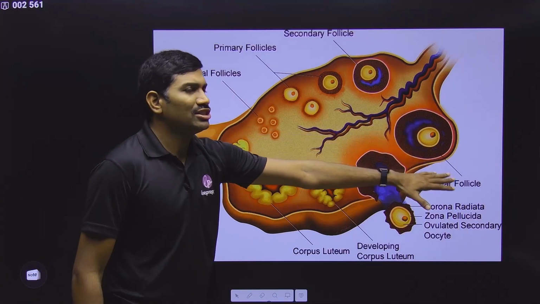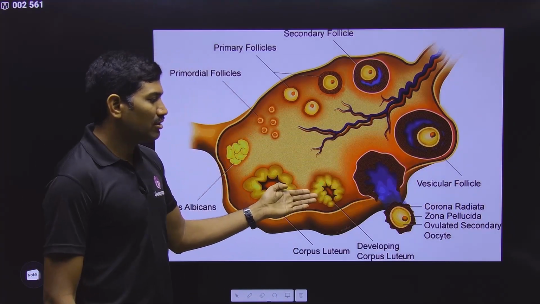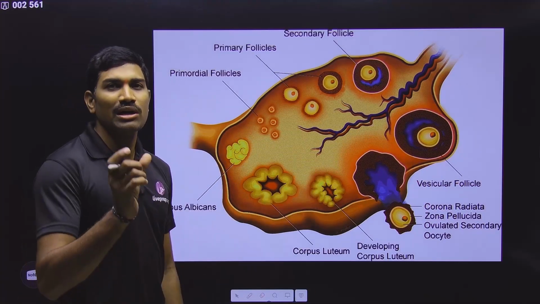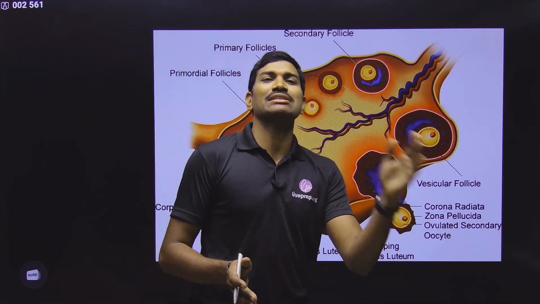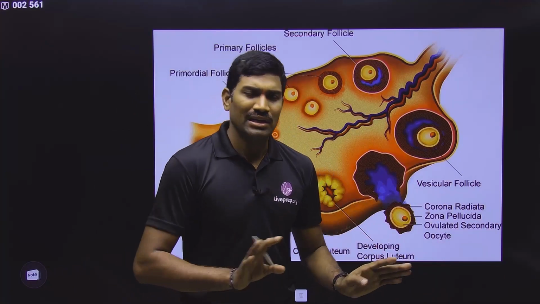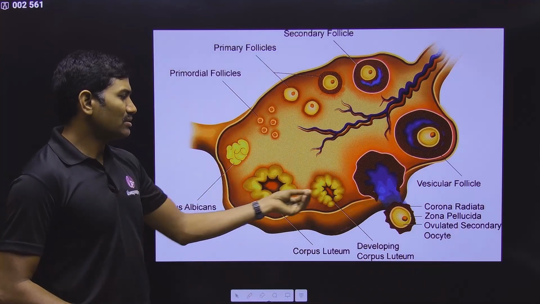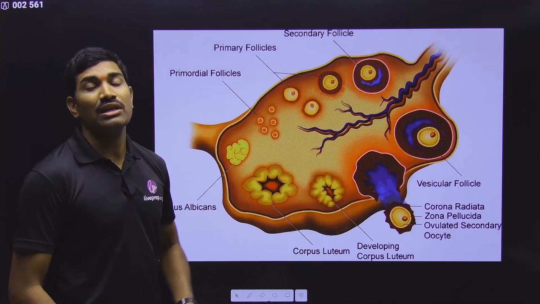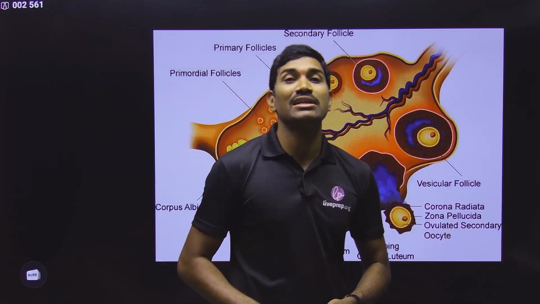So here, after the release of the ovum, this ruptured Graafian follicle will develop into the corpus luteum, the term corpus luteum. But generally, more information regarding this we will study under a separate chapter of class 12th, that is the human reproduction chapter. There we will study more. Here we don't need to spend much time on it, but since it is the revision, I am simply telling you this. And for the corpus luteum maintenance, anyhow, separately we will study under the ovary.